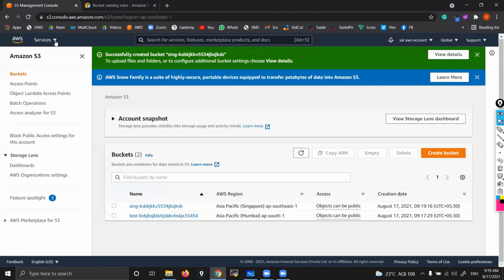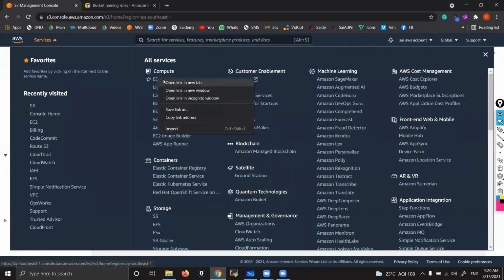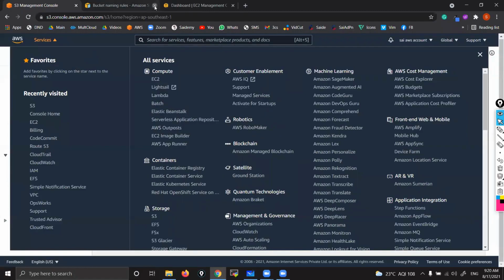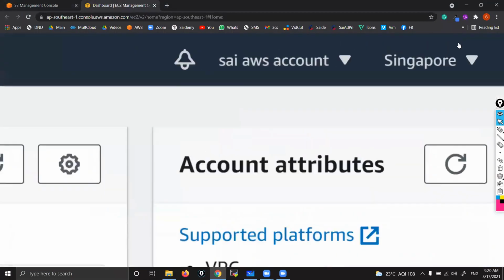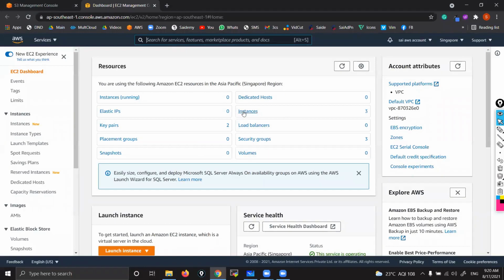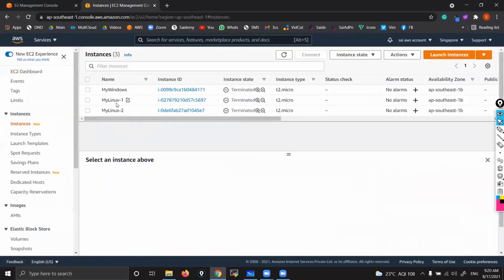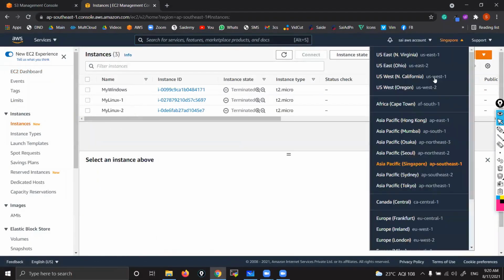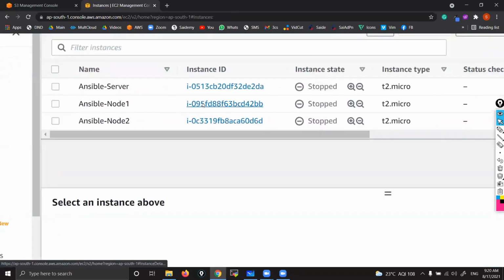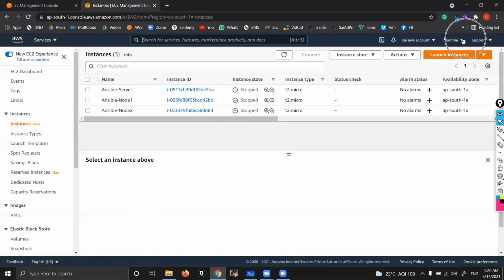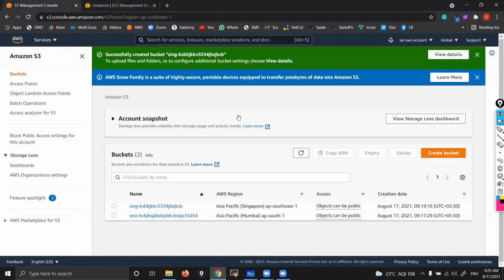See here, if I take you to EC2, it is showing Singapore. That means whatever instances you can see are only those in Singapore. If I want to see Mumbai instances, I need to go to the Mumbai location. Then here you can see in Mumbai I have some Ansible related instances. So that's it. EC2 is a region specific service, but S3 is a global service. Okay, fine.